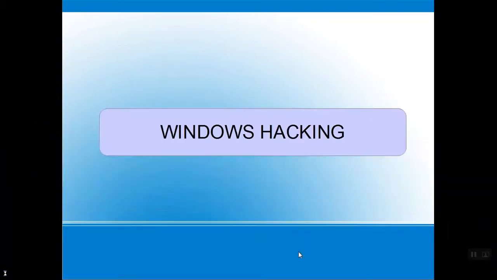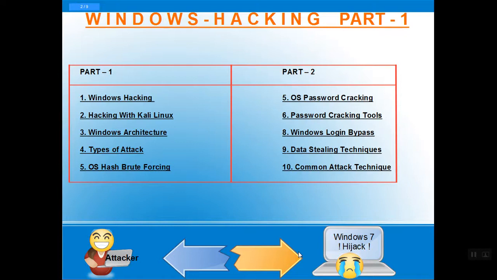Hello everyone. Today I'm going to start a very interesting topic, that is Windows hacking. So what stands with Windows hacking? In this slide, we go with part 1 and part 2. For part 1, Windows hacking part 1 in this slide, I've completed.